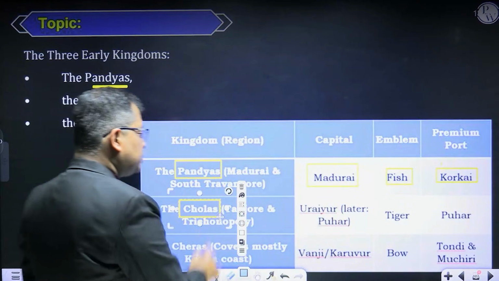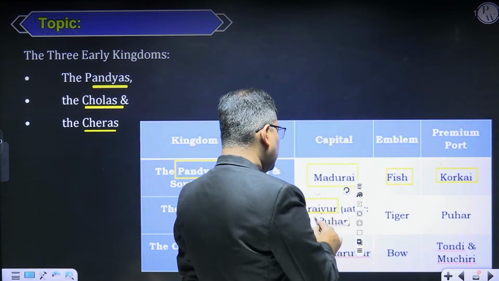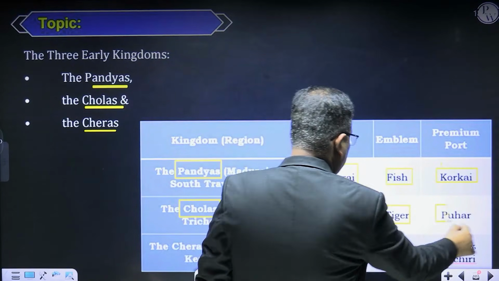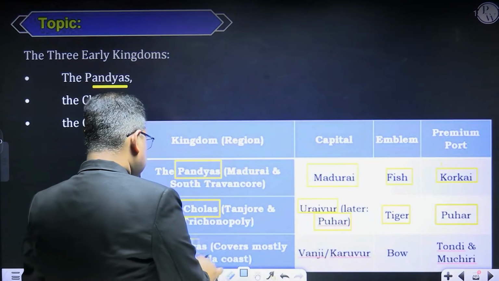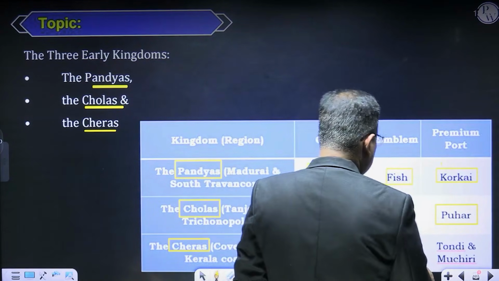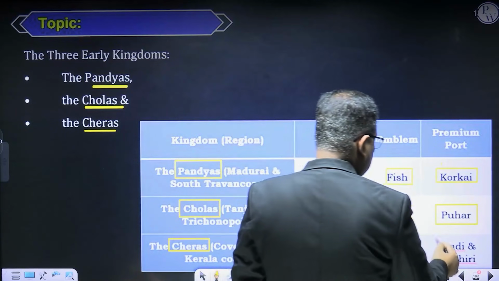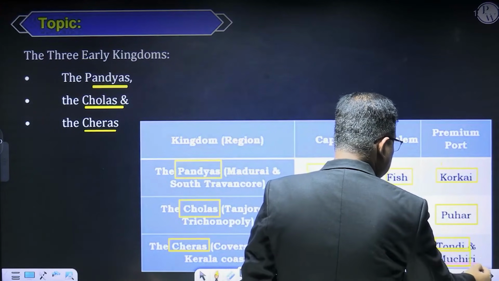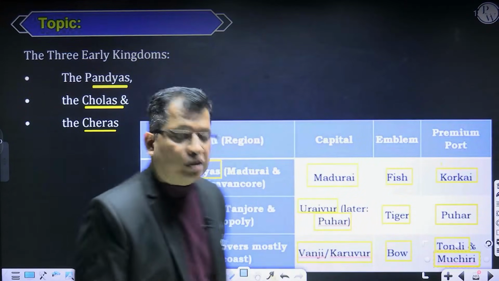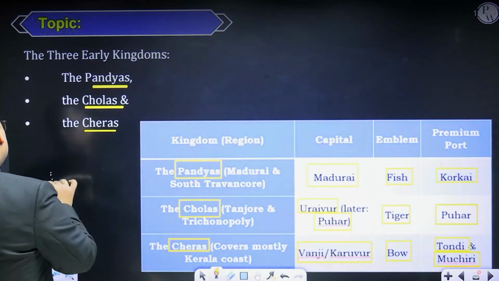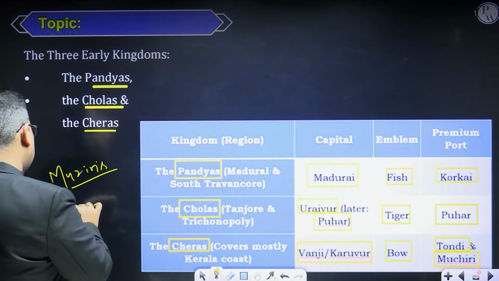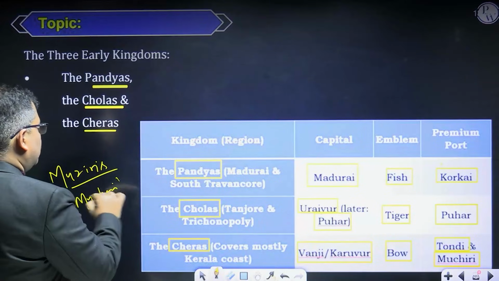Now the Cholas: their capital was initially Uraiyur, and later it was shifted to Puhar or Kaveripumpattinam. Their emblem is the tiger, and their premier port was Puhar. The Cheras: their capital was Vanji or Karur, their emblem is the bow, and they have two important ports, Tondi and Muchiri, which is also known as Muziris. Is that okay?